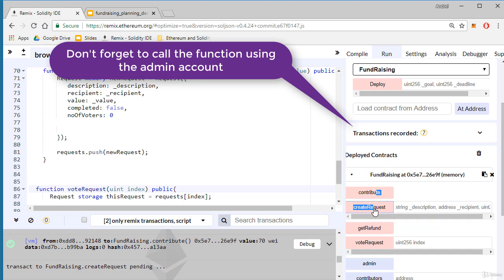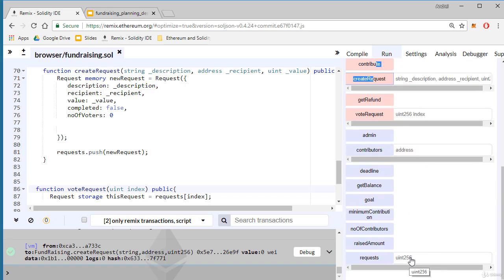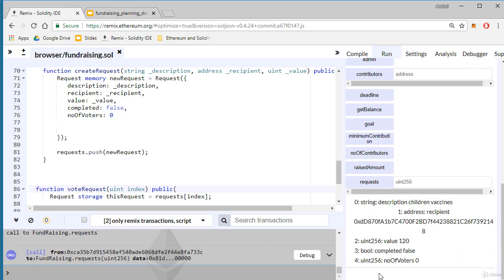And create a request. The request has been created. We can see the request here at index 0. This is the request. We can see that this request isn't completed and has 0 voters.